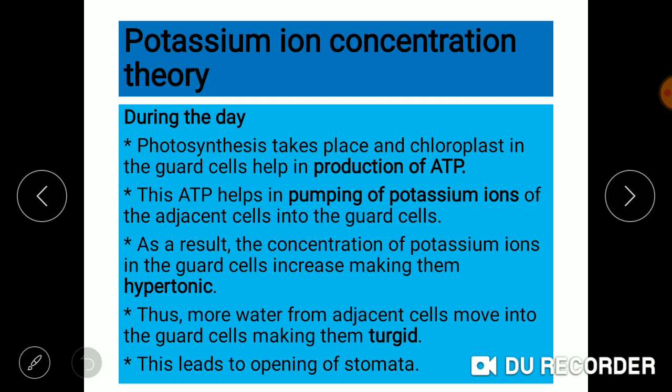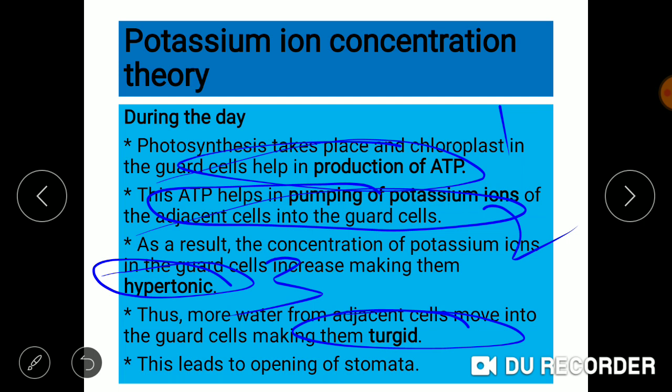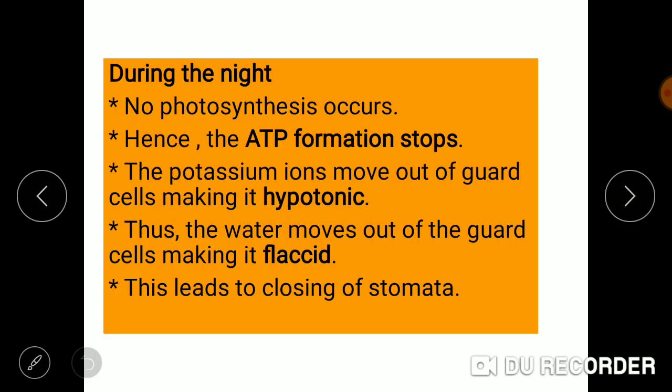So according to the potassium ion concentration theory, during the daytime, photosynthesis occurs and ATP production takes place. This ATP production helps in pumping of potassium ions, point number 2, and this pumping increases the potassium ion concentration in the guard cells, making them hypertonic. Due to this hypertonic concentration, endoosmosis occurs, making the guard cells turgid, and this leads to opening of stomata.